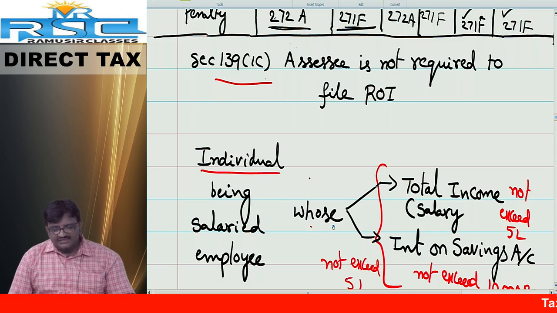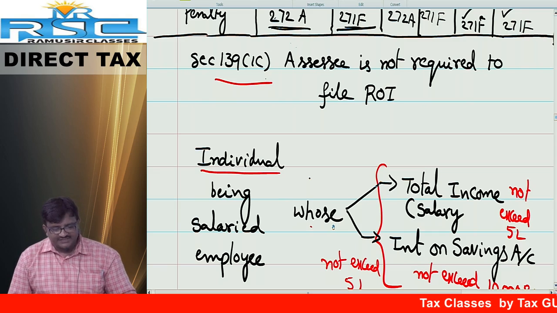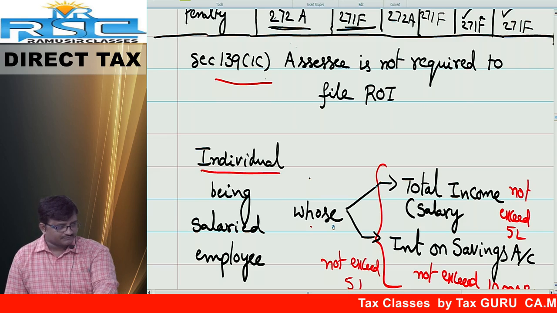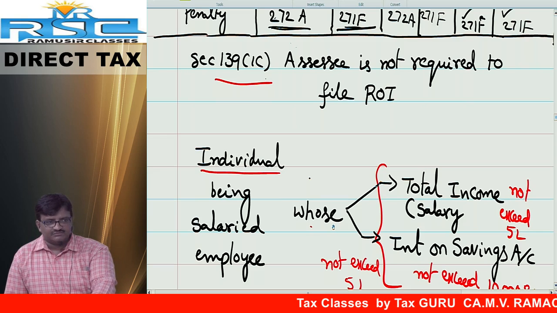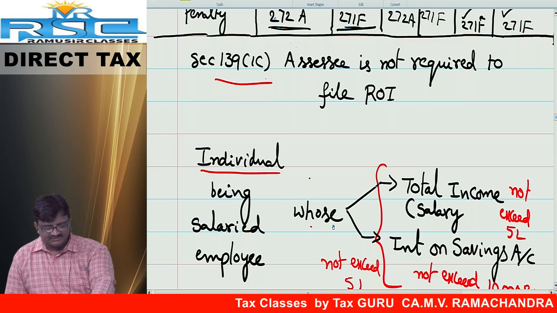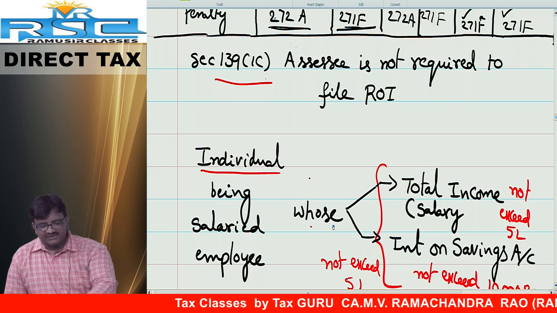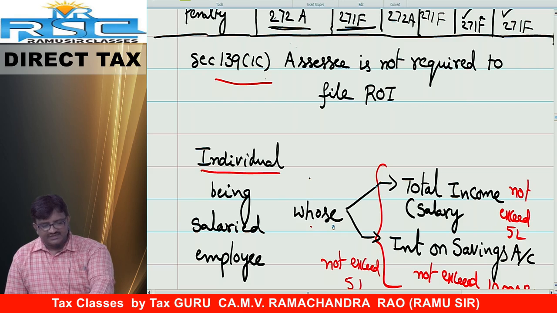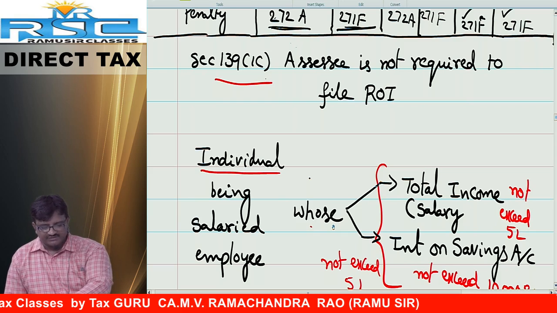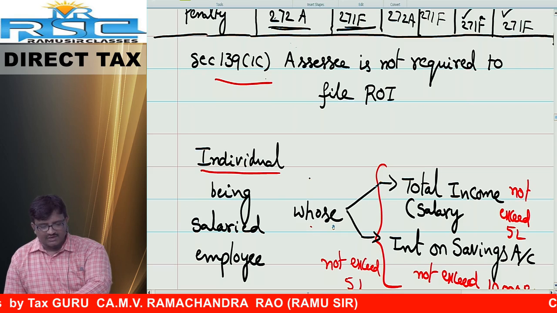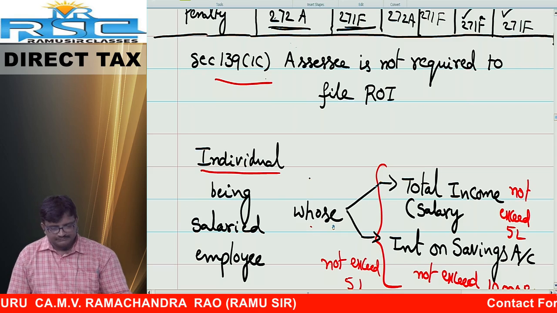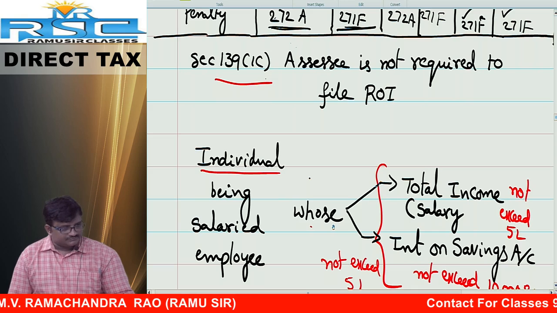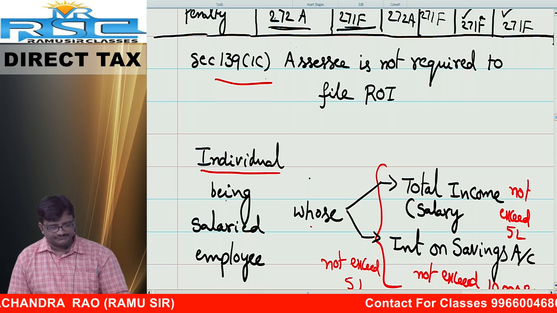Running notes. Section 139 subsection 1C. SSE is not required to furnish ROI, return of income. Make a note.